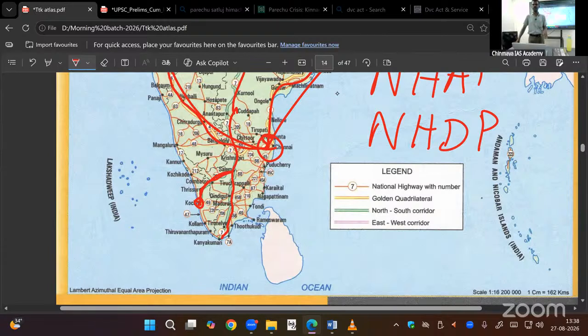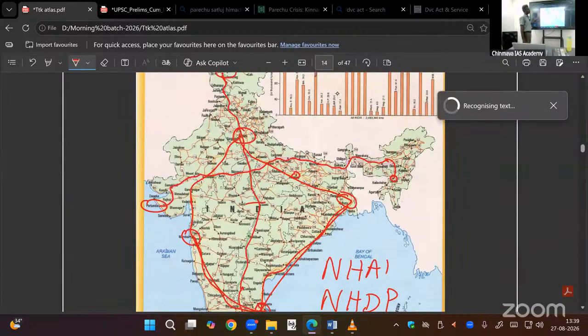Don't worry about it. I will send it. Read that. Also in the India book, it will be coming in the month of January. We will read the same again, repeating the same. After constructing this, highways became a competitor to railways. Before that, we sent material only through railways for long distance. But when these national highways and corridors, golden quadrilaterals were developed, roadways were competing with the railways. Railways started losing revenue. So they also planned the same.